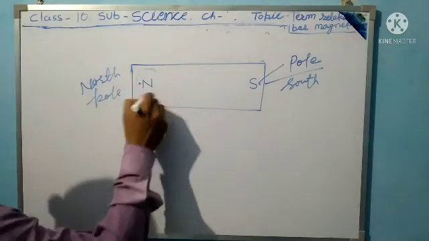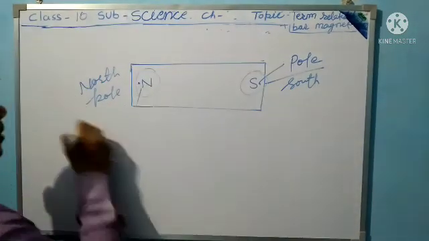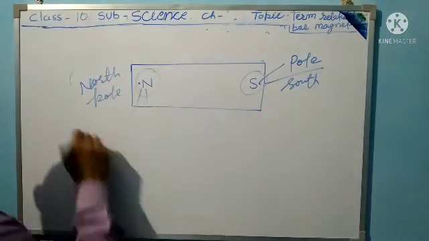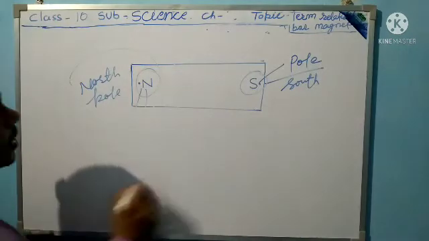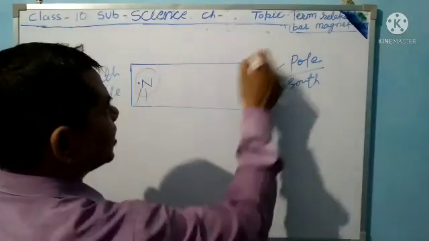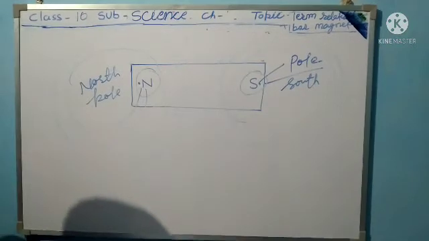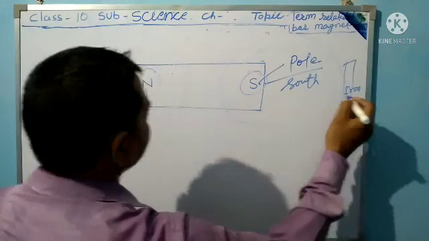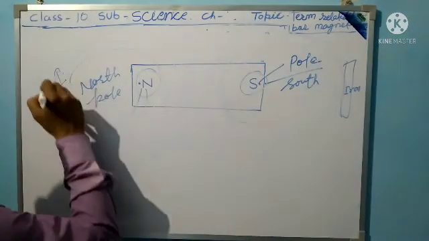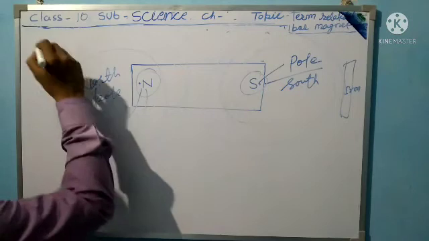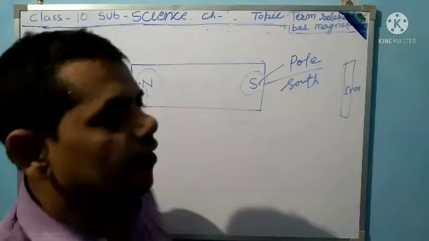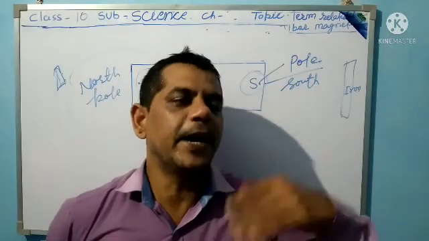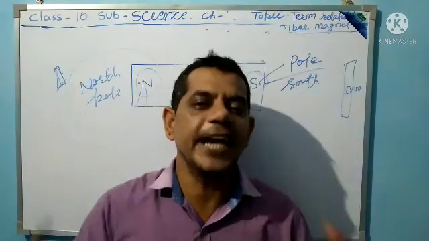In that direction the magnetic field is generated, and any iron piece or iron metal in that region is attracted. So a particular field is generated by that magnet.